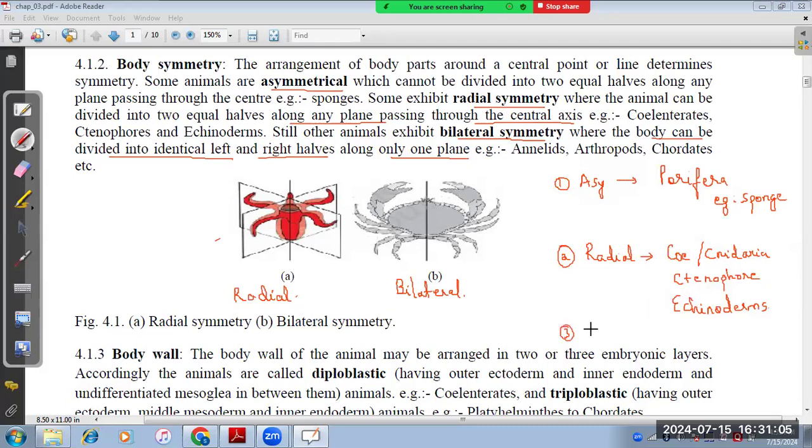And the third one will be bilateral symmetrical. So bilateral: annelids, arthropods, chordates. So basically most of the higher animals are bilaterally symmetrical.